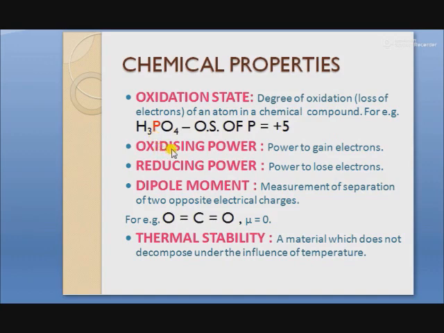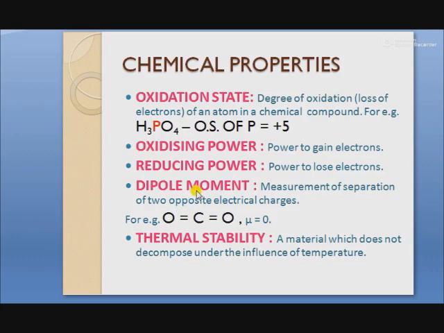Next is the oxidizing power. What do you mean by oxidizing power? Oxidizing power means power to gain electrons. For example, non-metals gain electrons. It means they have oxidizing powers. Next is the reducing power. Reducing power means power to lose electrons. For example, metals. Metals show the reducing power because they have the tendency to lose electrons.